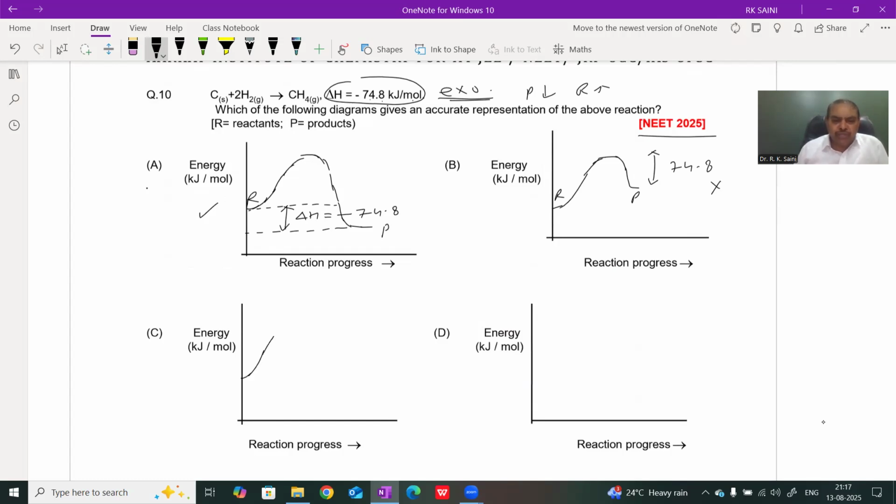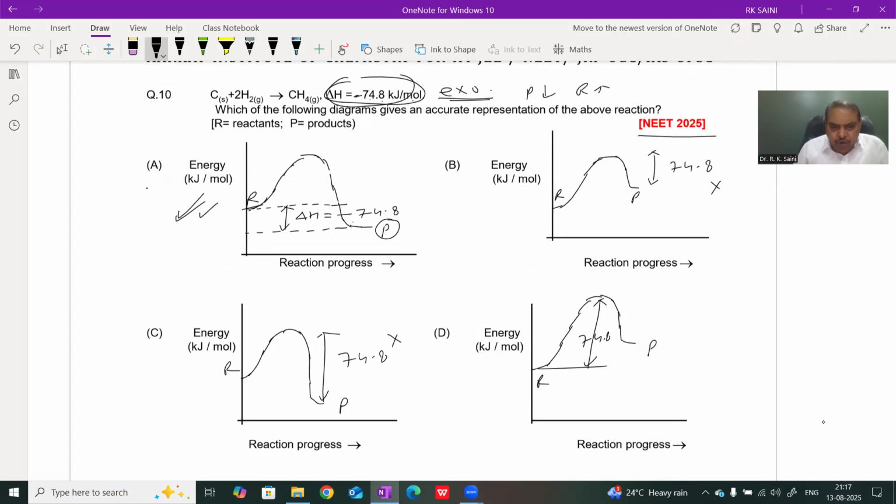Another graph is also given the same. This is the reactant, this is the product, and this value denoted by 74.8 is also incorrect. And similarly, in another graph, this is the reactant, this is the product, and this value mentioned 74.8 is incorrect. Therefore, for the correct option, reactant and product, the given value enthalpy is minus 74.8. It means reaction exothermic, as the energy of product is less than the energy of reactant, and their difference is net enthalpy of the reaction.